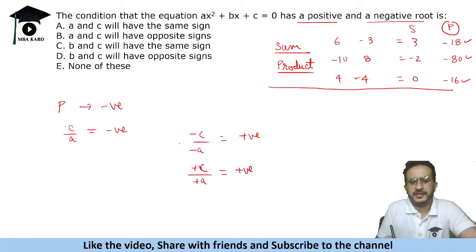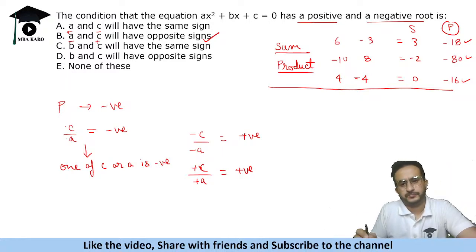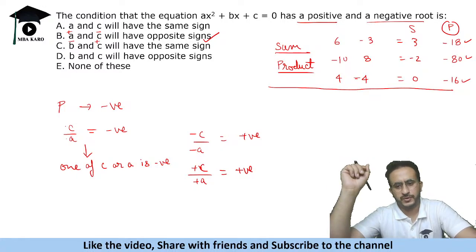But if one of them is negative, अगर माइनस C upon A है या माइनस A upon C या C upon माइनस A, we will get a negative value. So C upon A is negative. This means one of C or A is negative. So the option is A and C will have opposite signs. So एक positive होगा एक negative होगा और vice versa, like positive negative or negative positive. Okay, so you have to think in terms of sum and product in solving these questions.